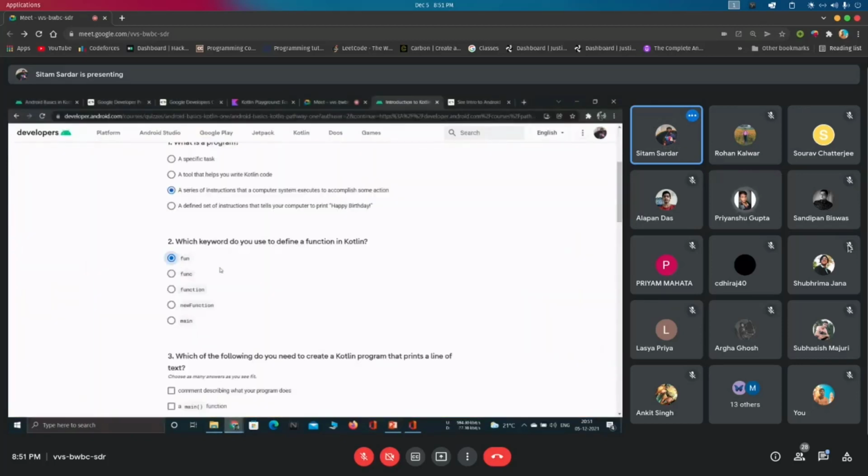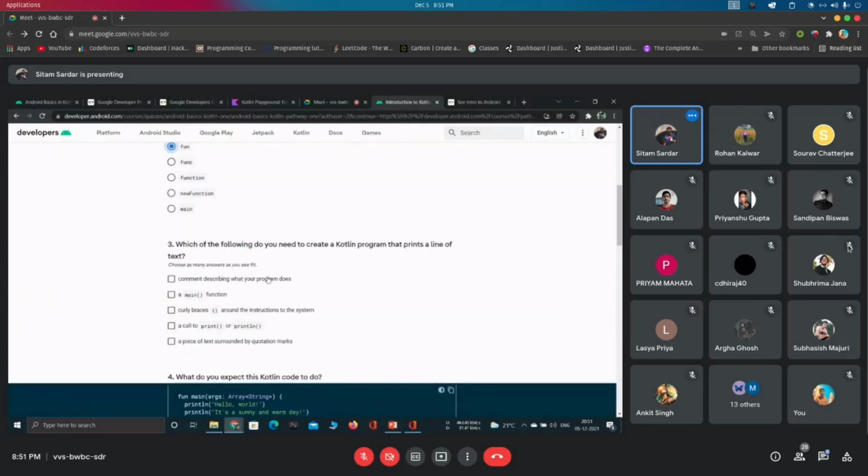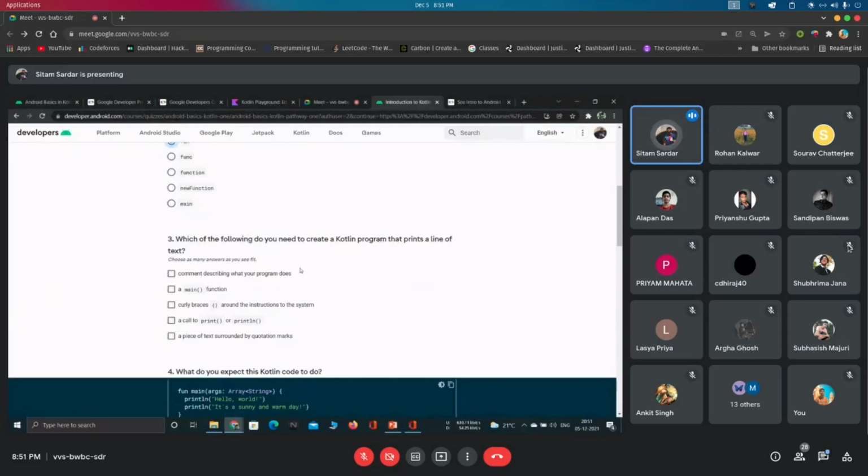Okay, fine. So it is function, right? Now comes to this section. Which of the following do you need to create a Kotlin program that prints a line of text? Okay. That prints a line of text, right? It is multiple choice. Okay. Let me explain.